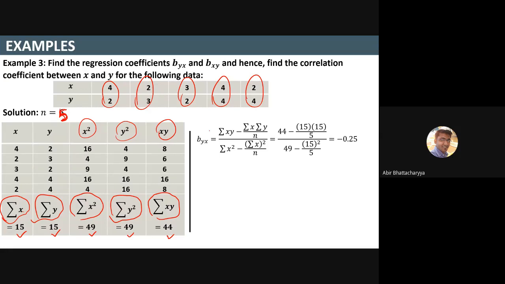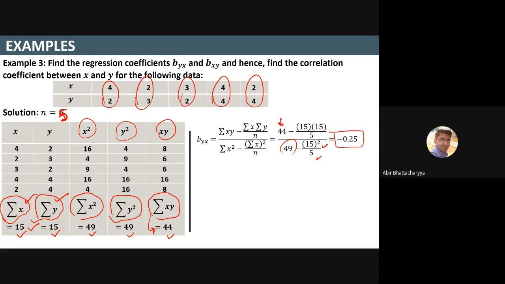Now put it in. First, summation xy equals 44. This is summation xy, 44. Then 15 times 15, summation x times summation y, divided by 5. Summation x square is 49, put it in. Summation x whole square means 15 whole square, divided by 5. If we calculate, I get minus.